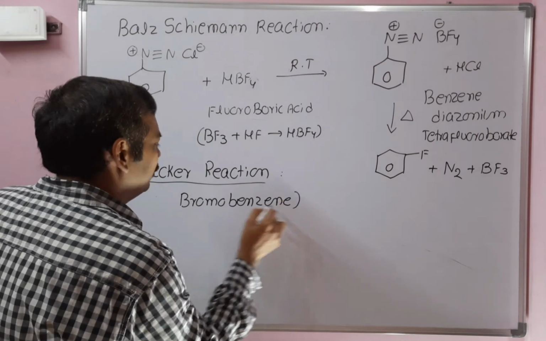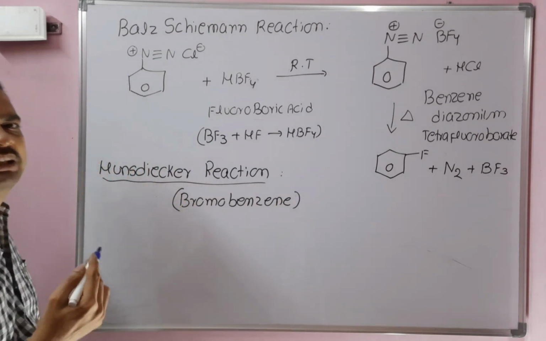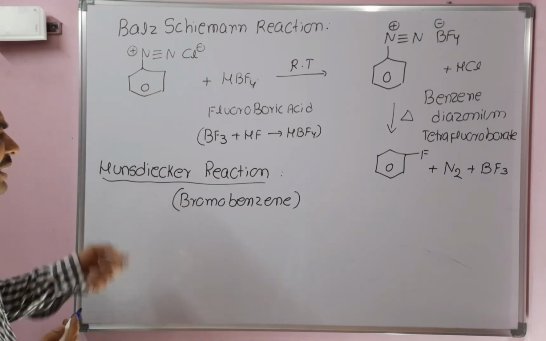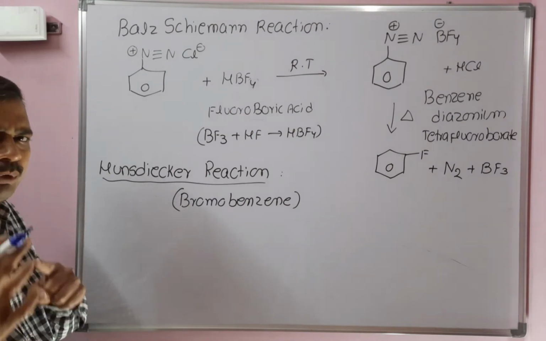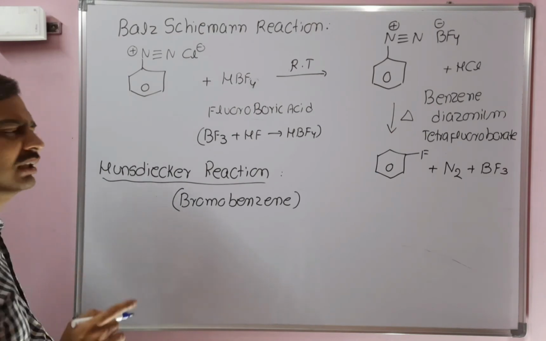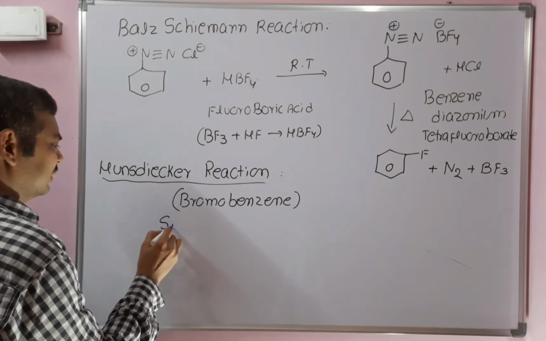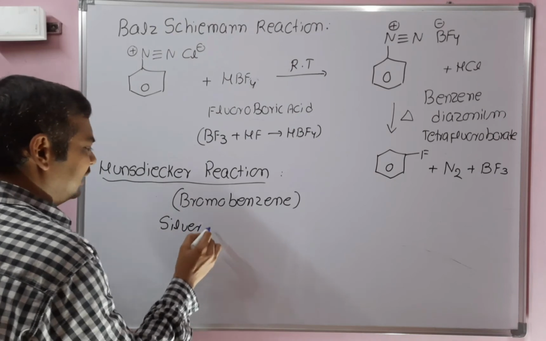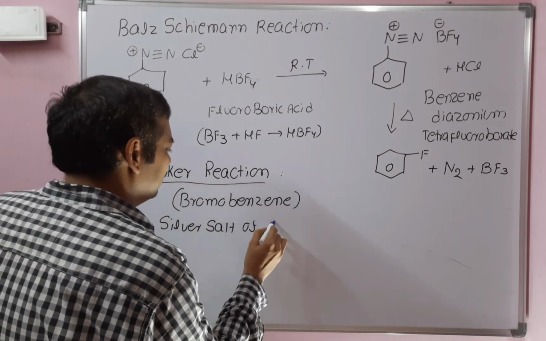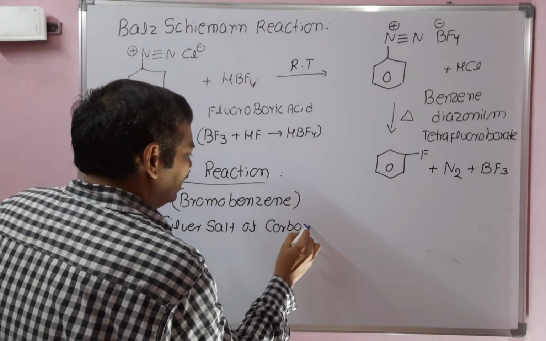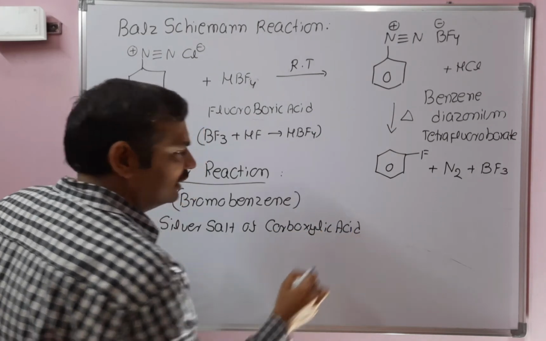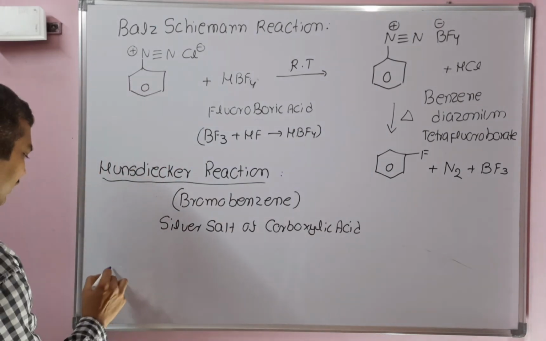It is not possible to prepare chlorobenzene. Whereas in alkyl halides we can prepare alkyl chloride and alkyl bromide, in aryl halides we can prepare only aryl bromide, that is bromobenzene. For the Hunsdiecker reaction we need the silver salt of the carboxylic acid. This is the starting material. The silver salt of an aromatic carboxylic acid is required for the Borodin-Hunsdiecker reaction.